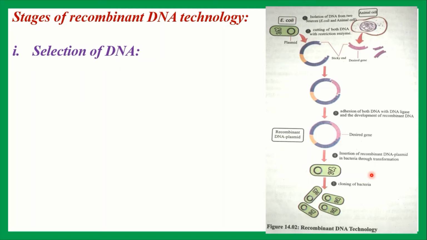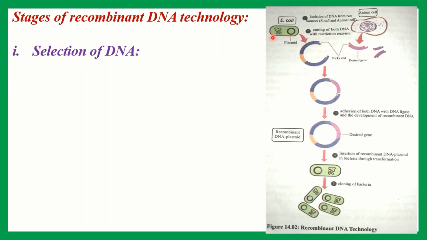The first stage of recombinant DNA technology is the selection and isolation of desired DNA molecules. Everybody see the figure. This one is a selected DNA or desired DNA. You have to select the DNA where desired characteristics are found. At first, the cell is to be lysed to separate the desired DNA. Generally, for the separation of desired DNA, cesium chloride or sucrose is used to isolate the DNA molecule from carbohydrate, protein, and lipids of the cell.